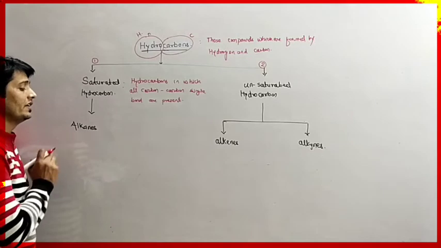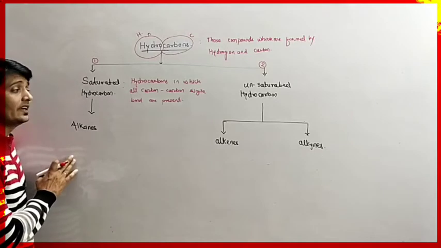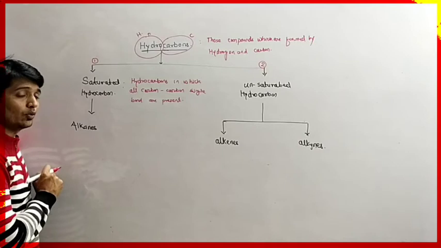And an example is alkanes. All alkanes are saturated hydrocarbons.